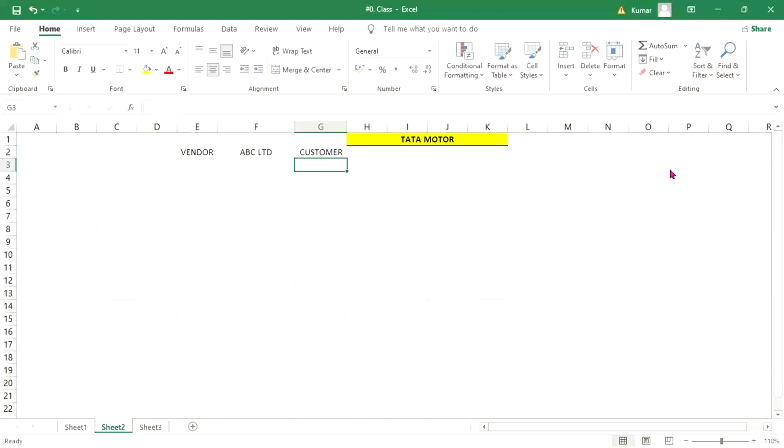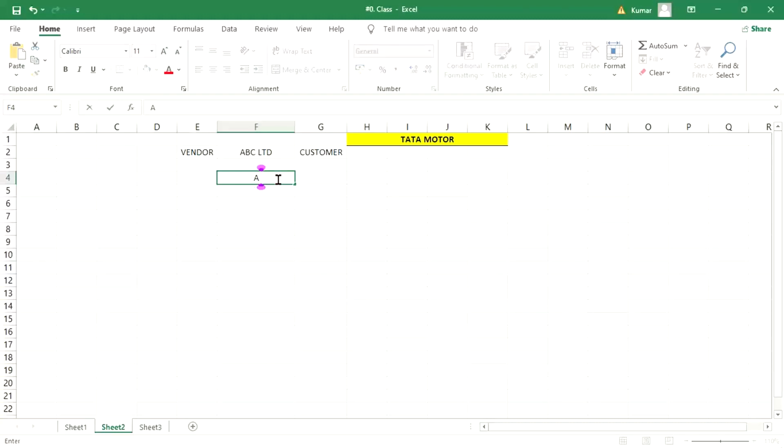Now what will happen? Let's suppose Tata Motor has purchased goods worth any amount, say 5,000. In that case, this ABC Limited is going to be credited because we have purchased.